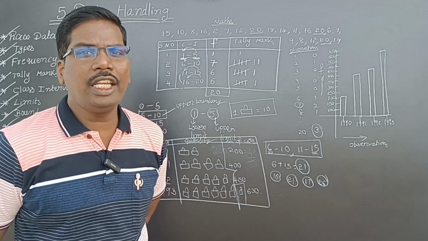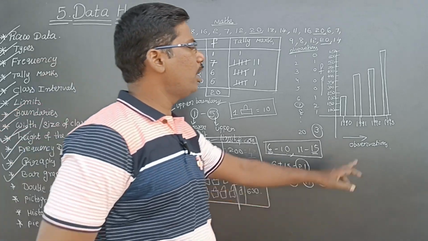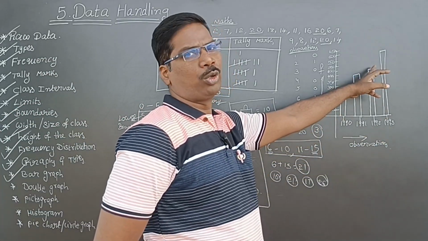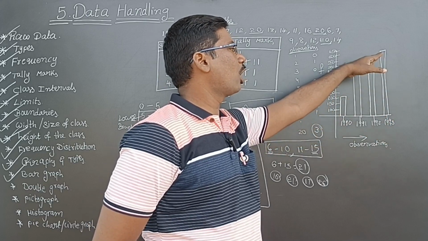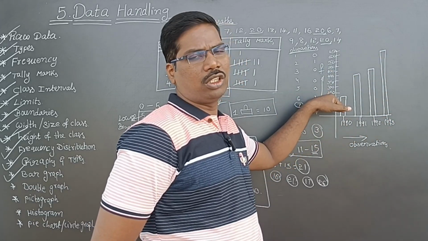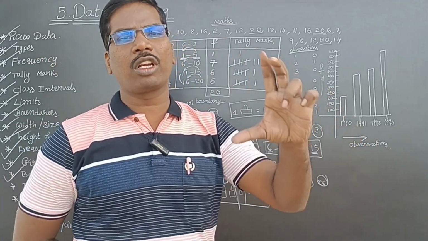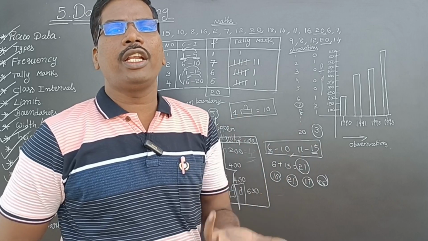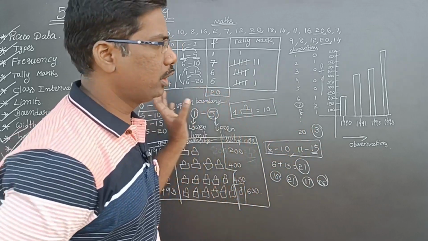By seeing the bar graph, we can conclude how many cars were produced or developed in 1992. In 1993 there is the most. In 1990 there are the fewest cars, because it is the initial stage, the start stage. So by seeing the bar graph, we can easily narrate the story. We can say anything about that company, isn't it?